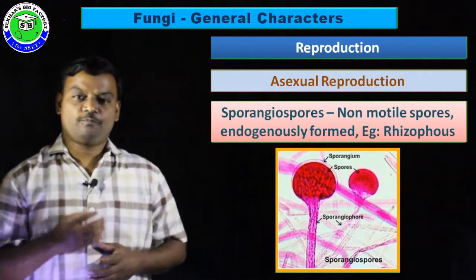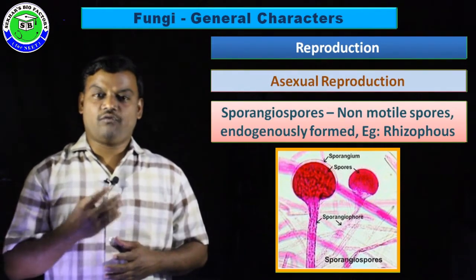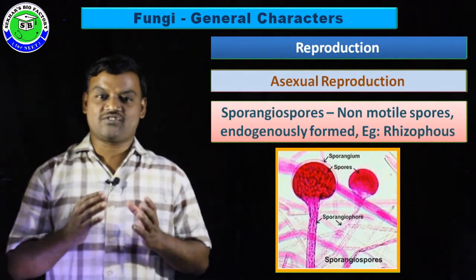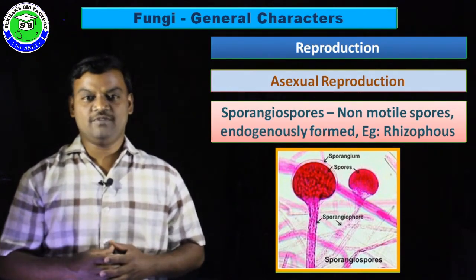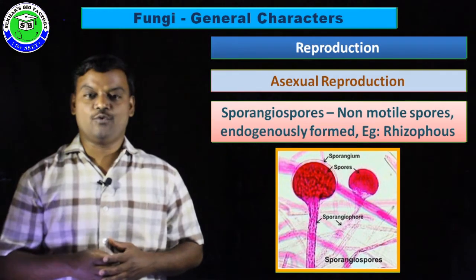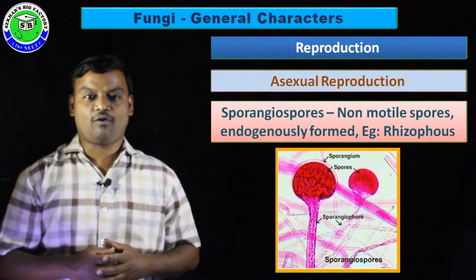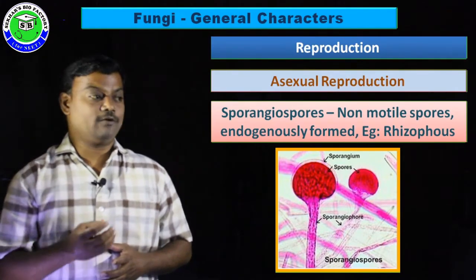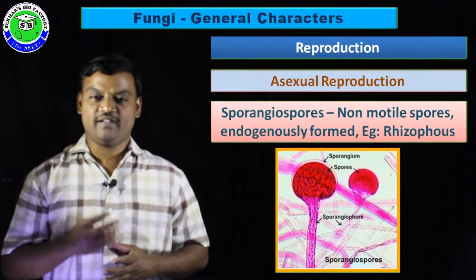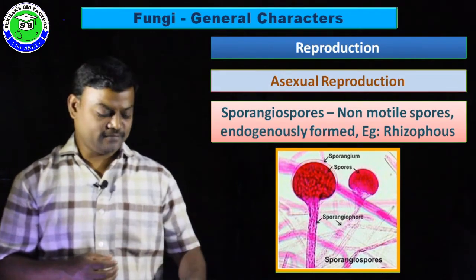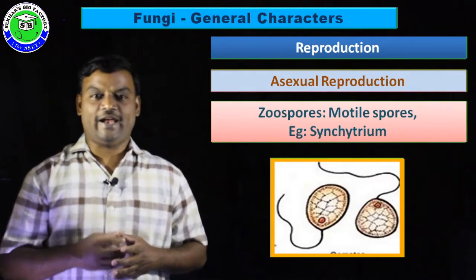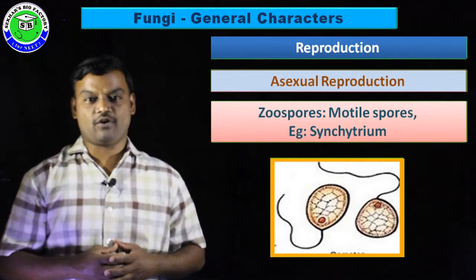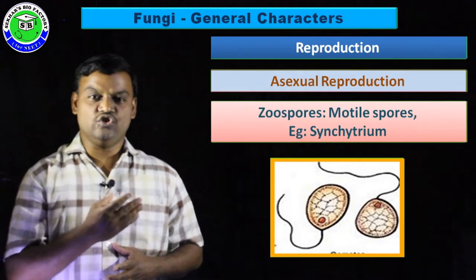Along with that, sporangiospores: in the case of Rhizopus, some spores are produced inside a specialized structure called sporangium, and due to the presence of the spores inside the sporangium, these are called sporangiospores, and these are non-motile in nature but formed endogenously. Example, Rhizopus.